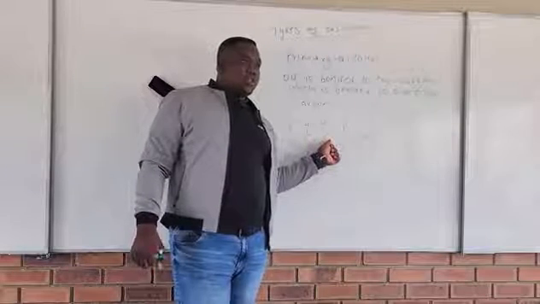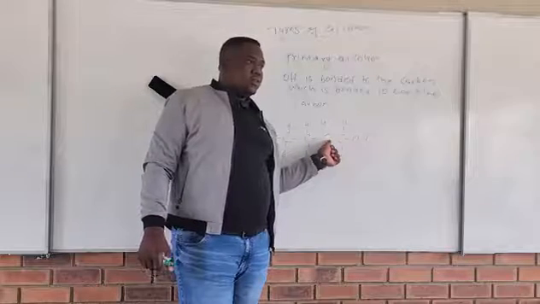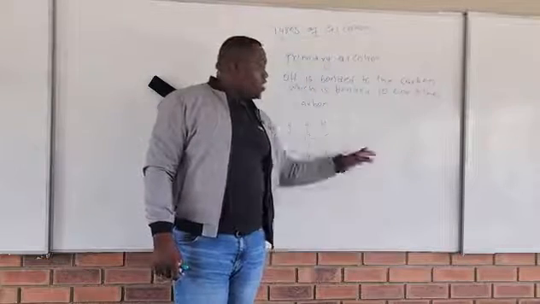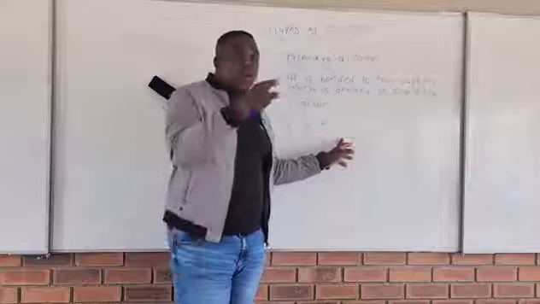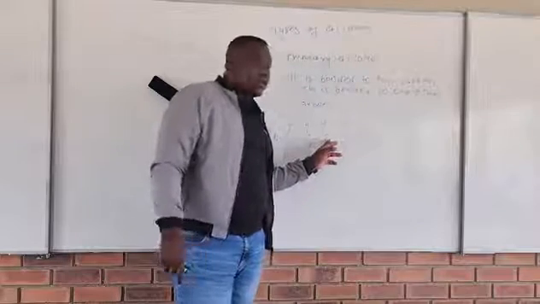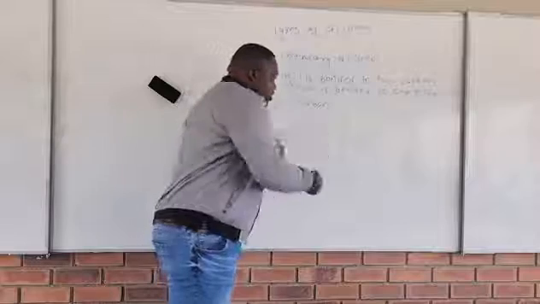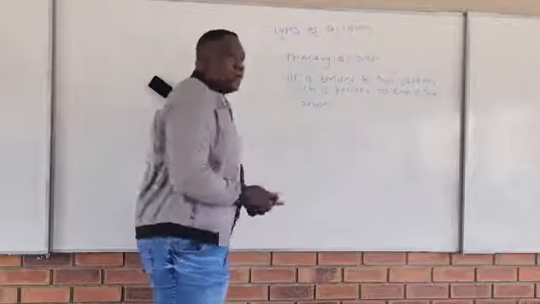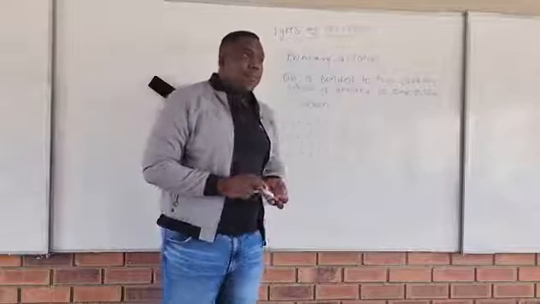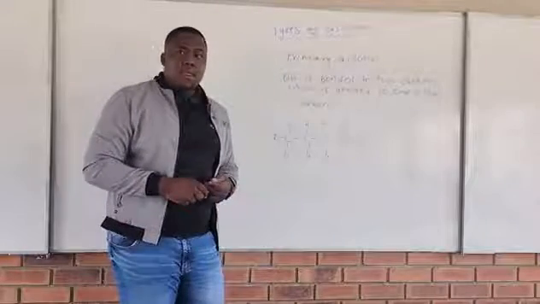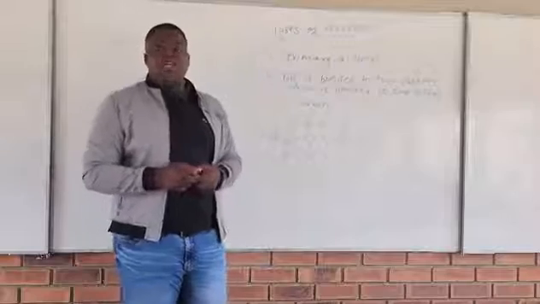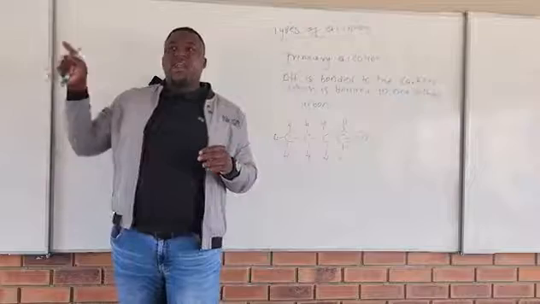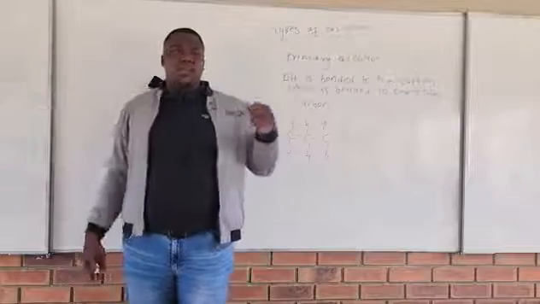OH is bonded to one carbon, and that carbon is bonded to one carbon. How many carbons are bonded to this carbon? One carbon. So it's a primary alcohol.